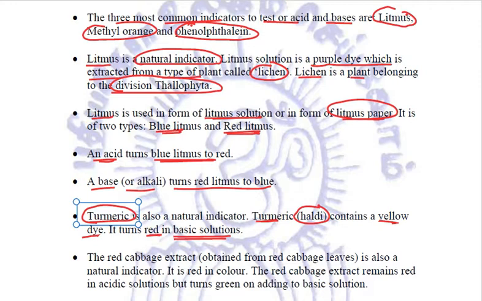This is a common phenomenon actually, that if there are certain spots on our clothes of the food that we are eating, that food contains turmeric.